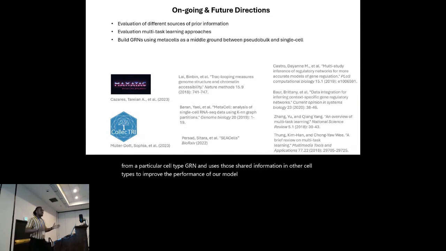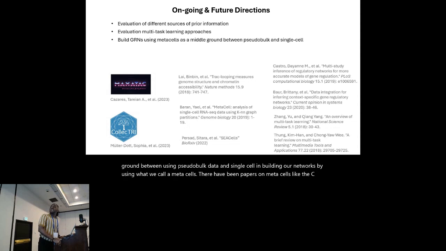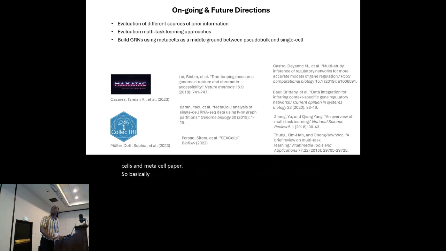Also, we want to build a middle ground between using pseudobulk data and single cell in building our networks by using what we call meta cells. There have been papers on meta cells like the SEACells and MetaCell paper. So basically, that's what we're working on right now.